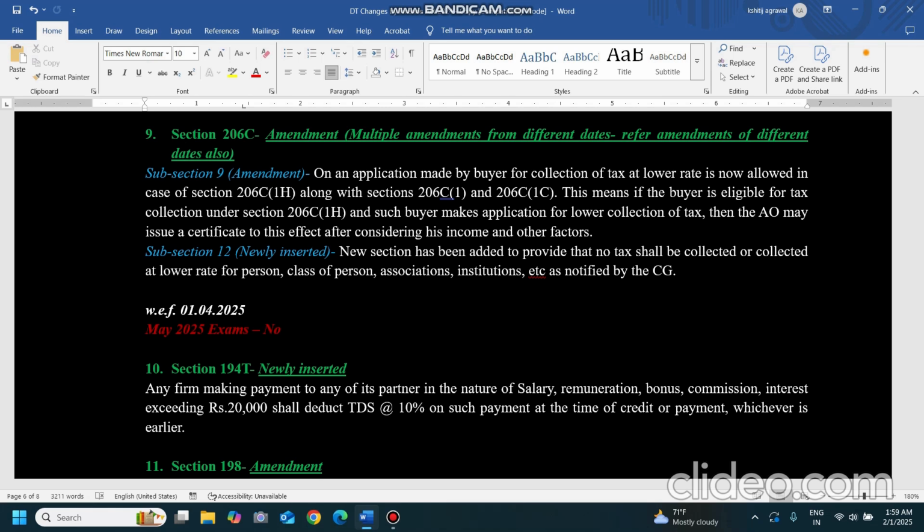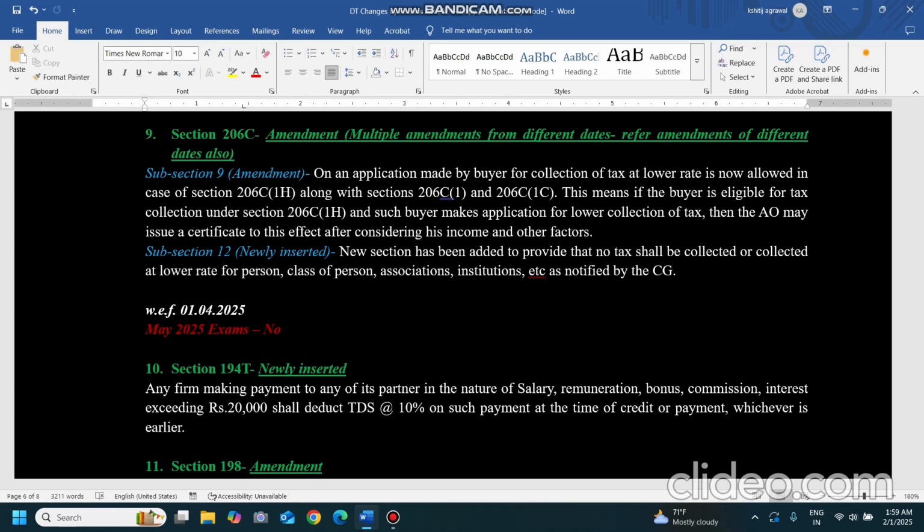So what does it mean? That if the assessee is eligible that his tax should be collected at the lower rate, then he can make an application that my tax should be collected at a lower rate, and in that case the AO may pass an order, may give a notice, that certificate.